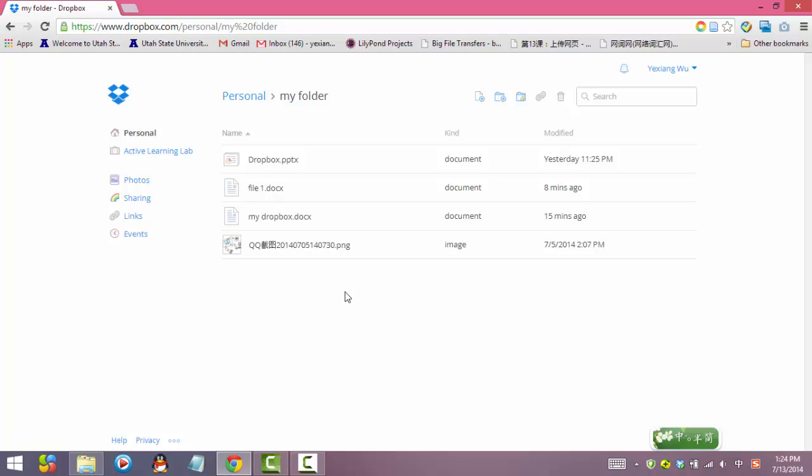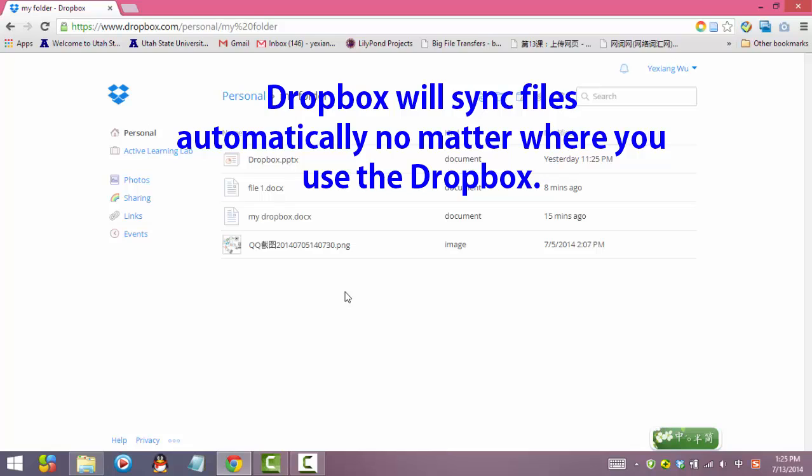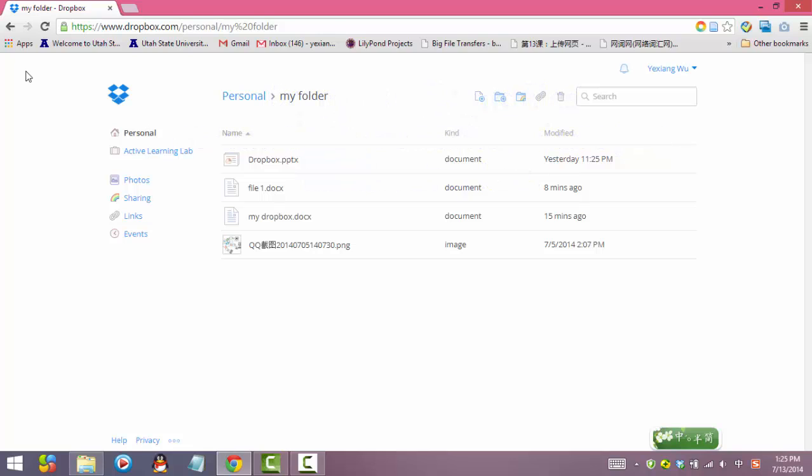Since all the files have been uploaded to the Dropbox website, it makes it possible that when you use Dropbox in other devices, you can get access to all the files. Dropbox in other devices will also sync in automatically. It also means all these files will be downloaded to your new devices. This makes it possible that you can bring files everywhere.